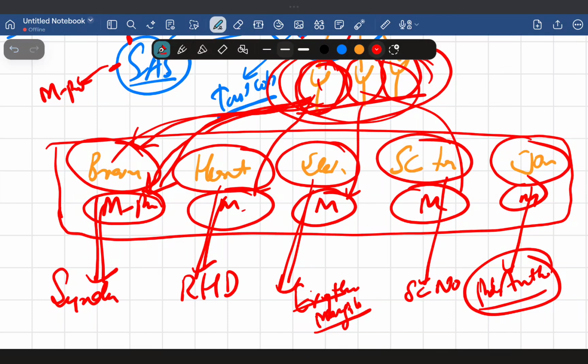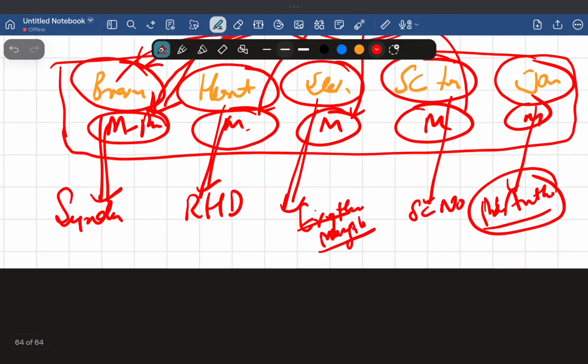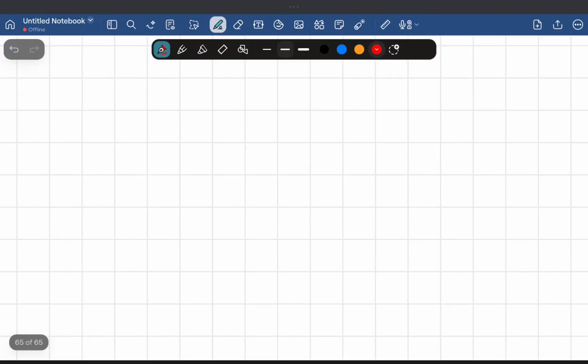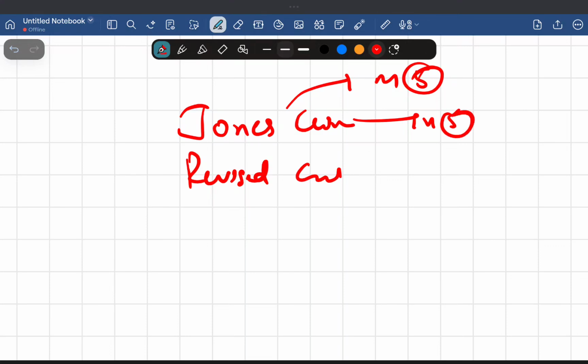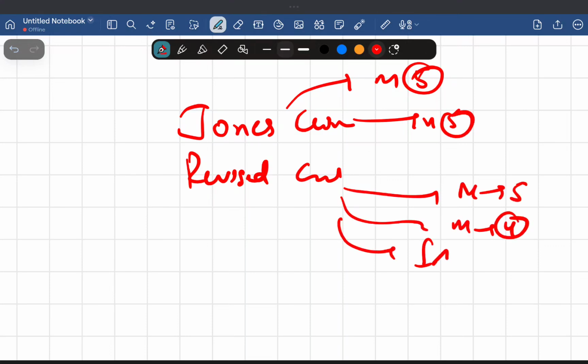Now there are two important categories. We have the Jones criteria and the revised Jones criteria. I think they will take more time, and this is not the right time to discuss that. Inshallah, I'll talk about it next time. Only I'll write the names. Here we have major criteria 5, minor criteria 5. Again here, major criteria 5, minor criteria 4, and we have the GAS criteria. So I'll not go into this.